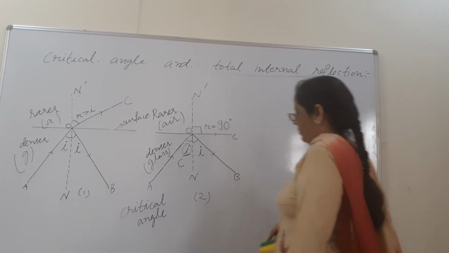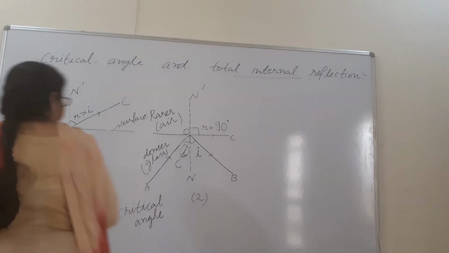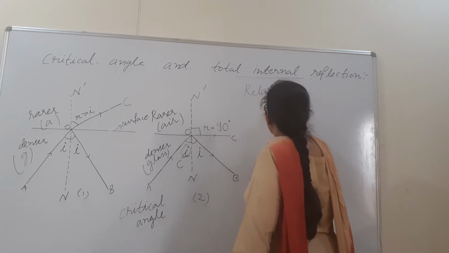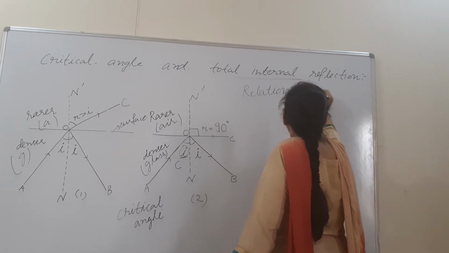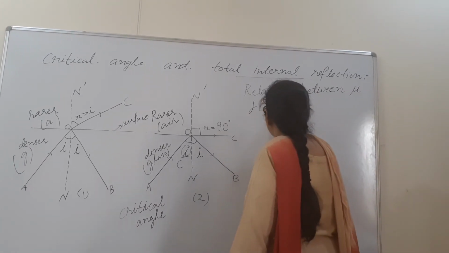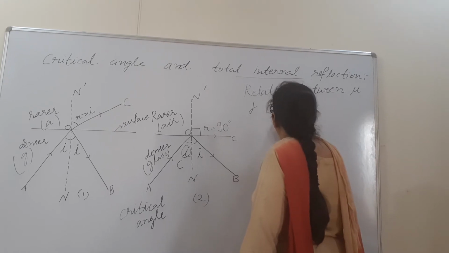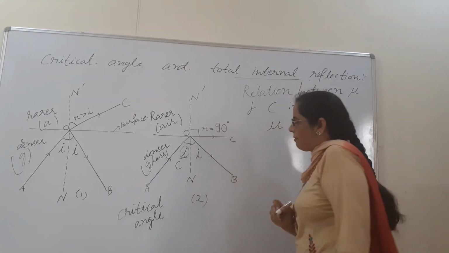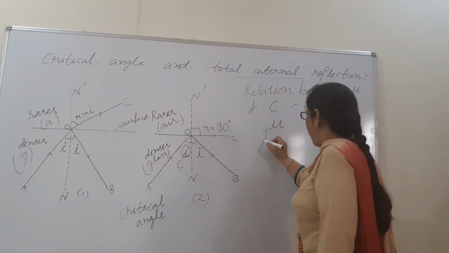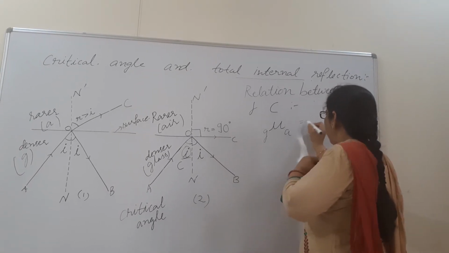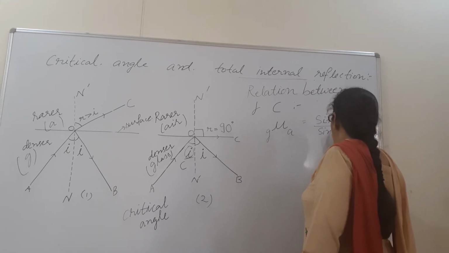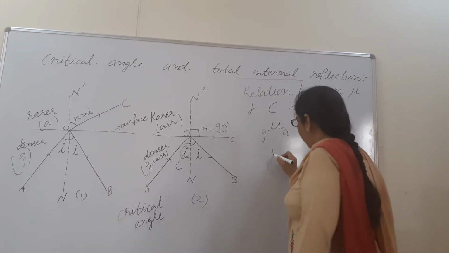Relation between mu and C. For that beta, you are knowing the formula. Now we know that ray is going, in all the three diagrams, ray was going from glass to air, and its formula is sin I over sin R. Now beta, substitute the value.